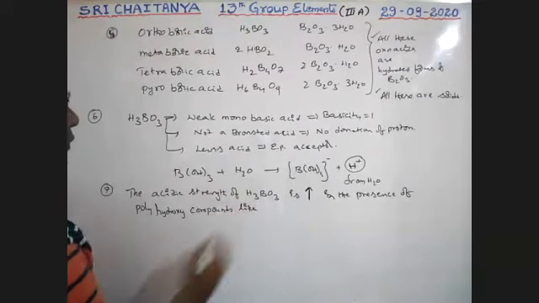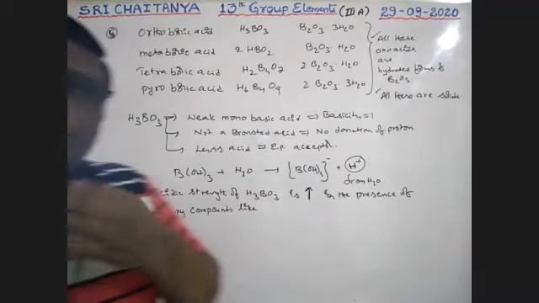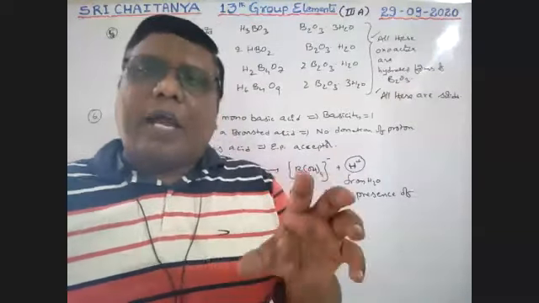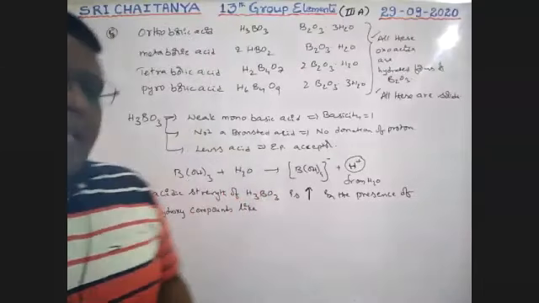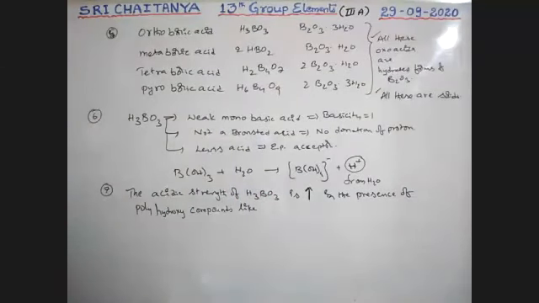Polyhydroxy compounds means compounds having more than one OH group, which in organic chemistry are called polyhydroxy compounds.